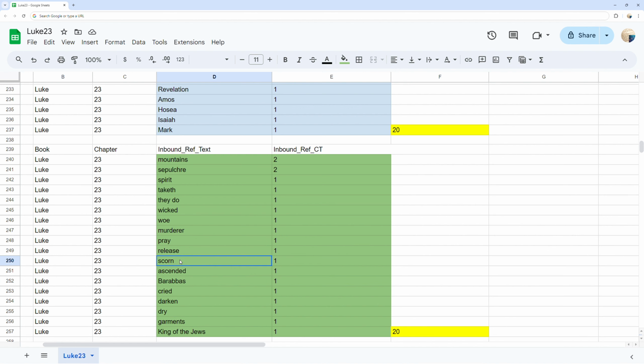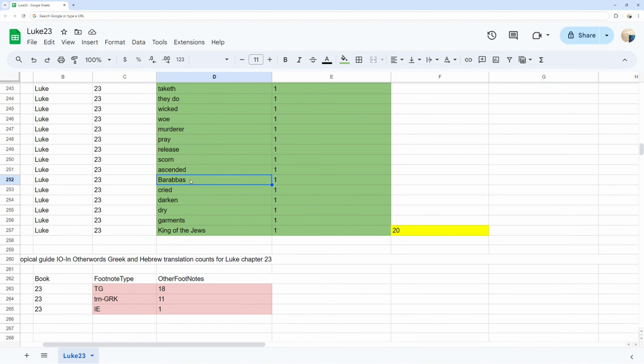Footnote definitions counts. You can see in red the footnote type and counts of topical guide with 18 counts as well as Greek translation at 11 counts and 1 count of i.e. synonyms found in Luke chapter 23.